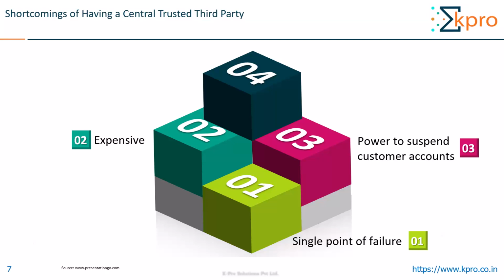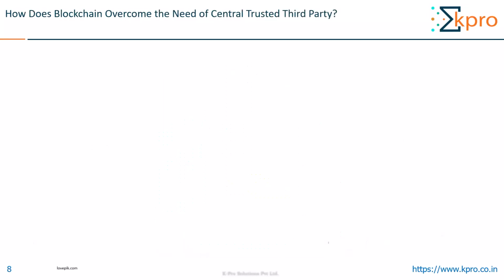These third parties also have the power to suspend customer accounts, and they can also deny access to our assets. These are some of the shortcomings of having a central trusted third party. Next, let us see how blockchain overcomes the need of a central trusted third party.